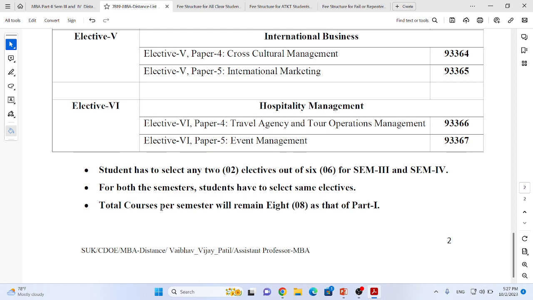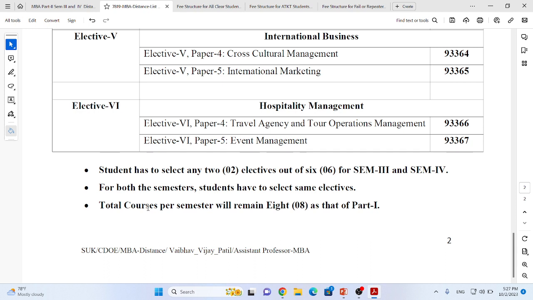While filling the online application form for second year admission, you might experience that you only have to select electives for semester 3. Automatically the system will select the concerned subjects for semester 4. So you need not select your electives and subsequent papers for semester number 4.